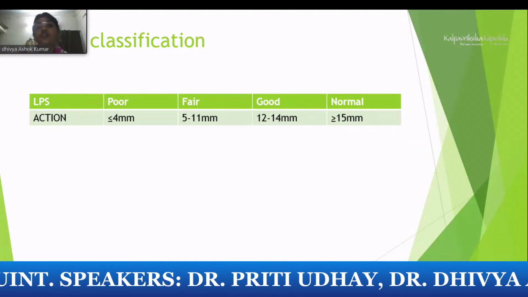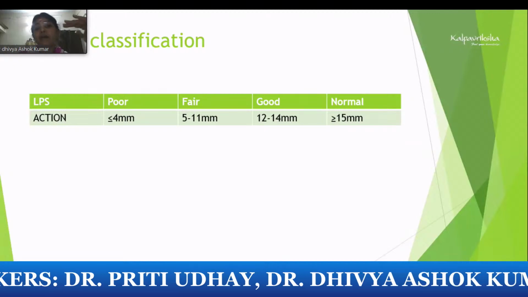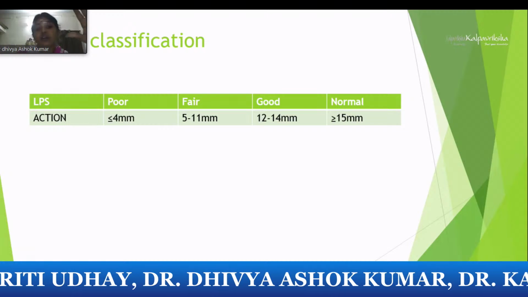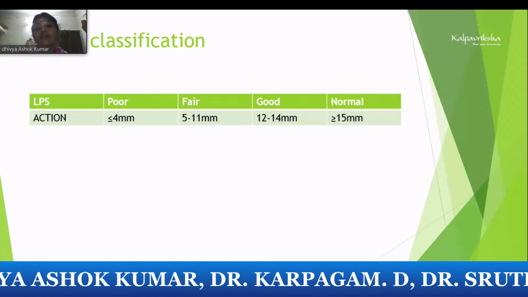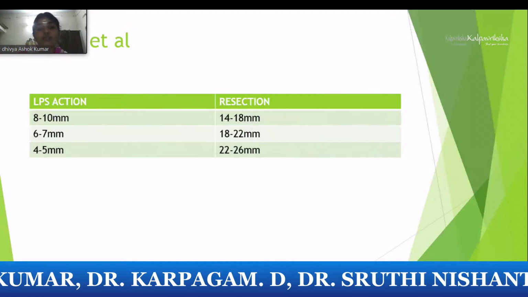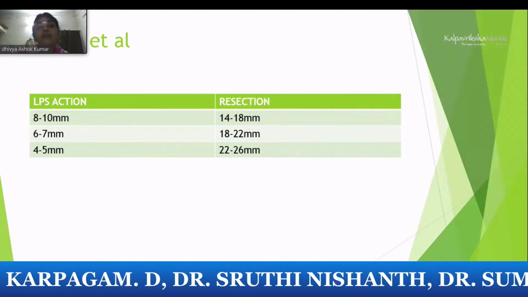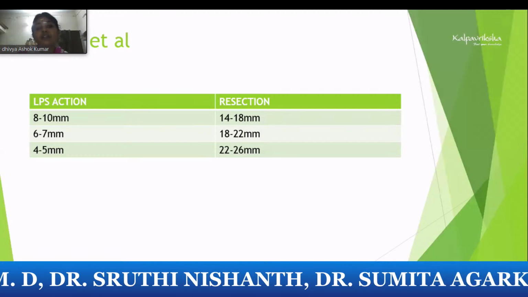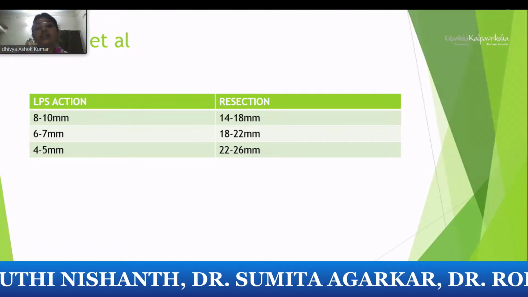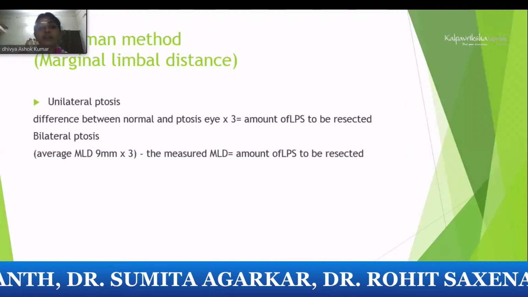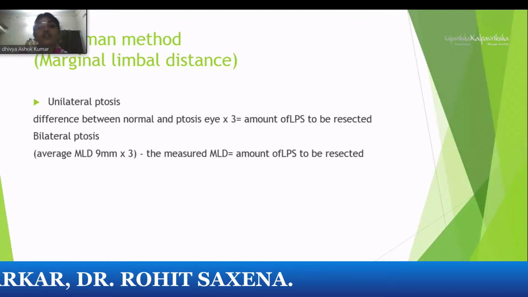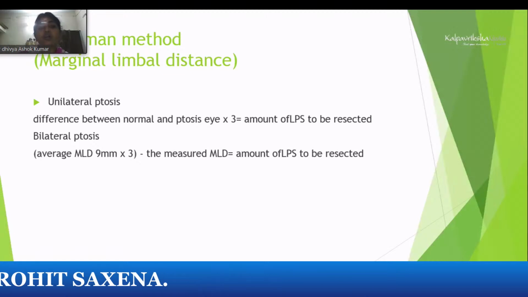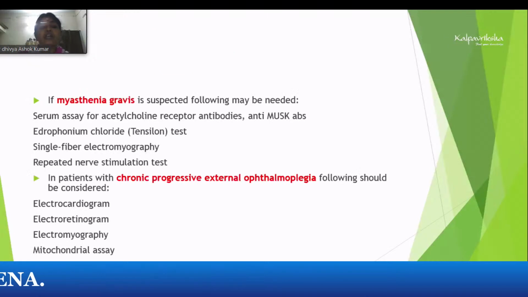And LPS function, as I told you, you can classify according to your clinical evaluation: poor is less than 4 mm, fair is 5 to 11, good is 12 to 14, and normal is more than 15. Depending upon this LPS action, there have been various studies in which surgeons have given protocols for how much LPS resection can be done for patients. So the LPS resection protocol also changes according to whether it is unilateral ptosis or the amount of ptosis the patient is having, whether it's simple or complicated.